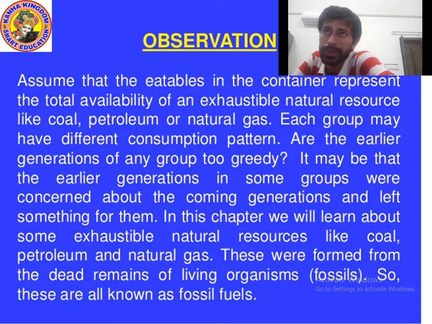Okay, so we can observe that the eatables in the container represent the availability of exhaustible natural resources like petroleum and gas, and slowly they start decreasing because each group may have a different consumption pattern. It may be that the earlier generation of some group was too greedy, or it may be that the earlier generation in some group was concerned about the coming generation and left something for them. So anything is possible. Okay, I hope you understood.